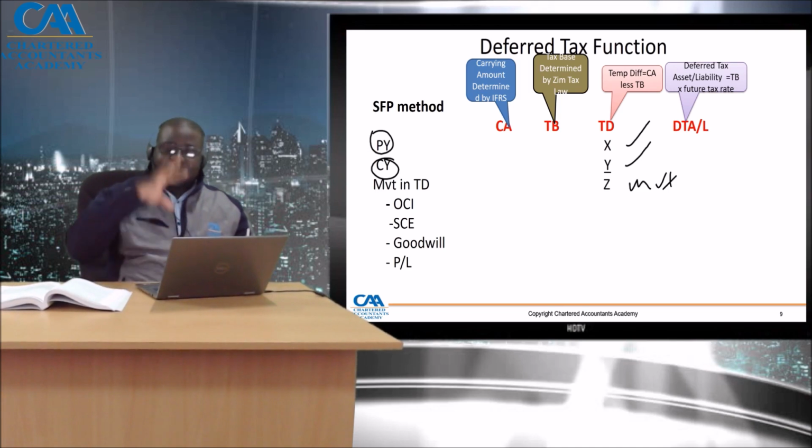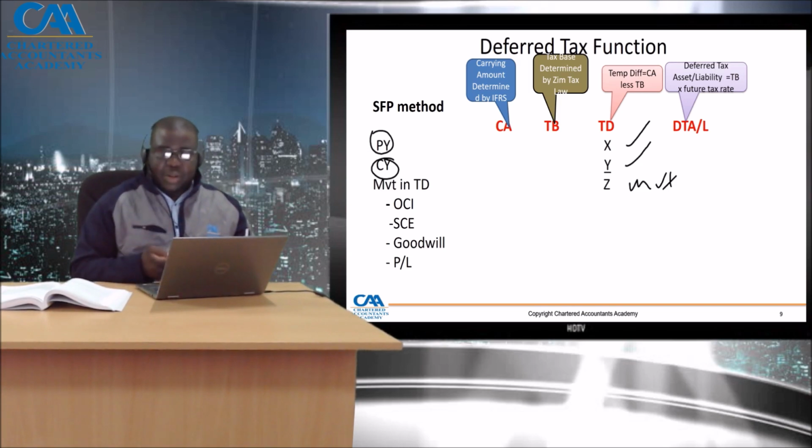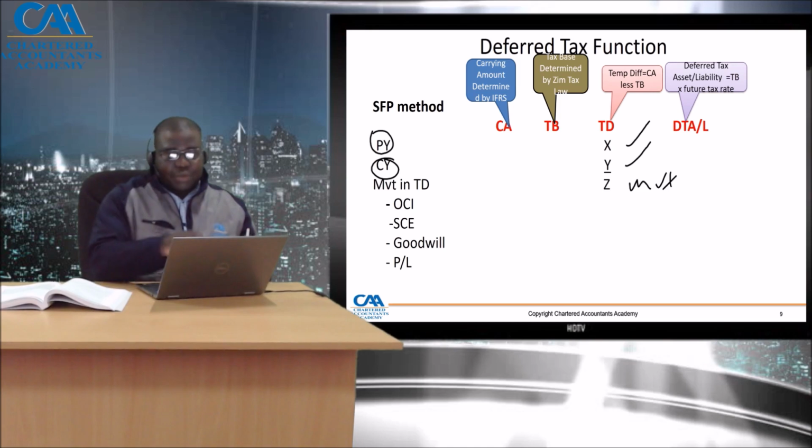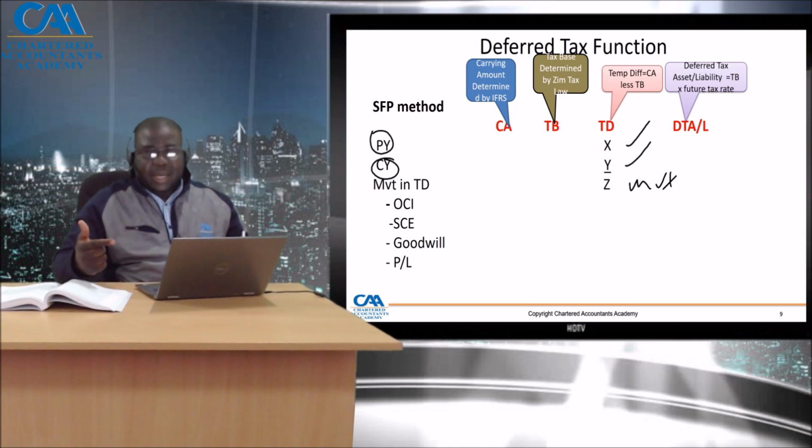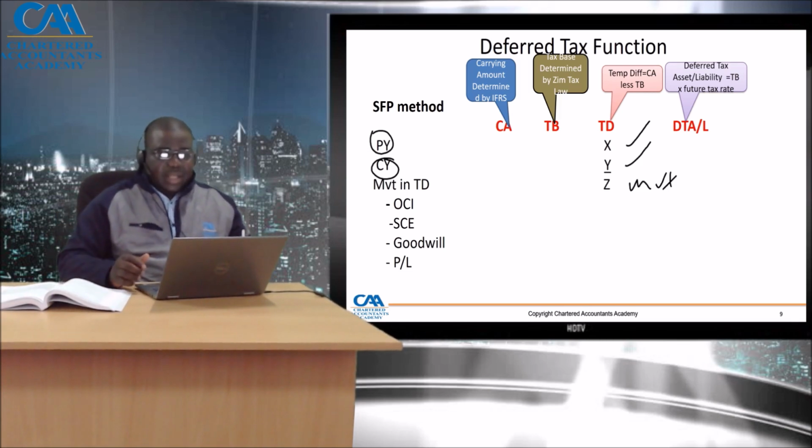That movement refers to the assets and liabilities that have been recognized in the current year, or the impact in the profit and loss in the current year. That movement needs to be analyzed to that which moved or which happened in the other comprehensive income, the same in changes in equity, and that which moved because of business combination, which affected goodwill, and eventually in the profit and loss account.